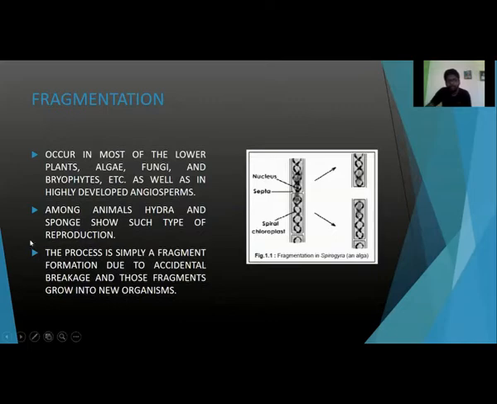If we look at an example here, you can see this is a Spirogyra. Okay, it's fragmentation in Spirogyra and algae. So if we see that Spirogyra will accidentally break into two parts, and those two parts will continue their life. Okay, they will produce two organisms. So next one is